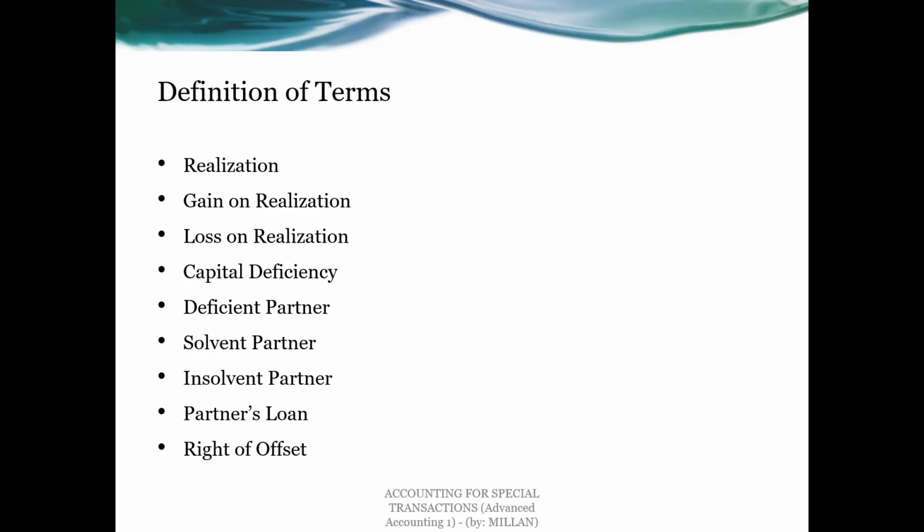Then we have the term capital deficiency. Capital deficiency is the excess of a partner's share of realization loss over his capital credit.